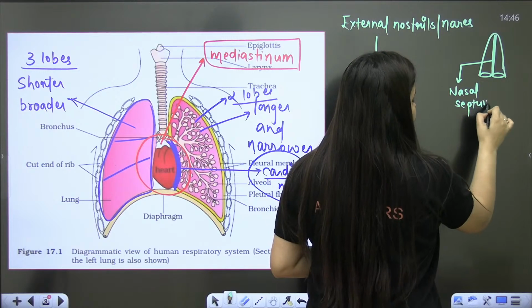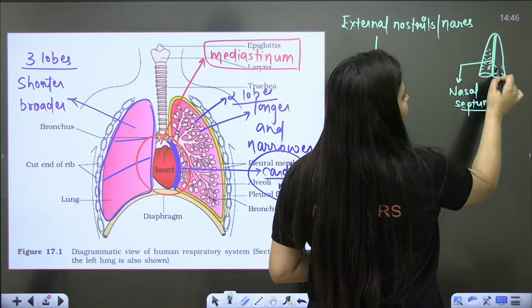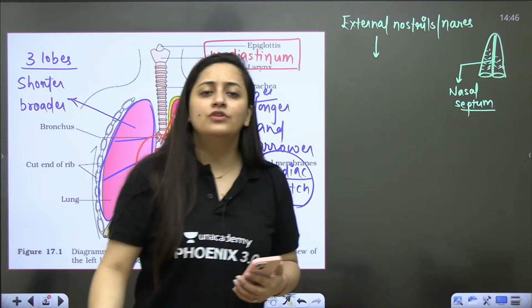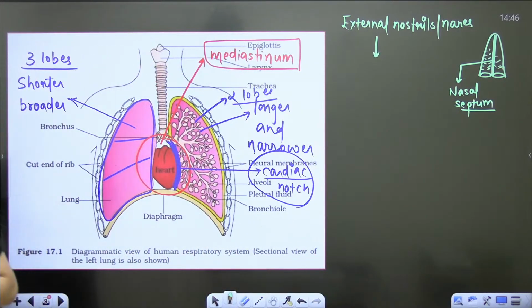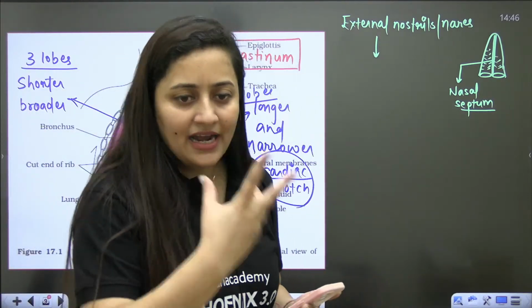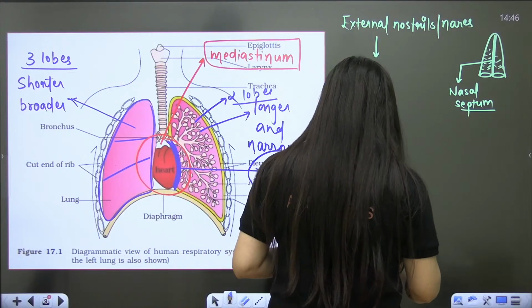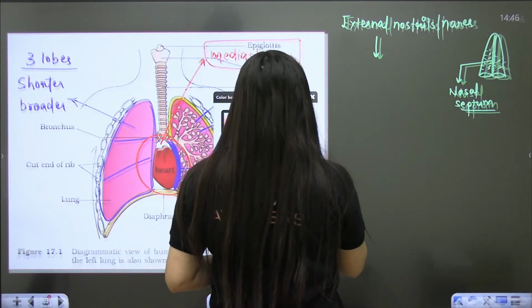And here we know that hair will be there, sebaceous glands will be there. So they will help in filtering out the air, yes or no? Yes. If there are any dust particles, they will be trapped and it will help in filtering the air. So you can see the nasal septum in between.